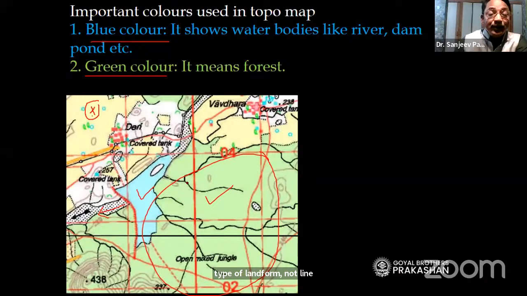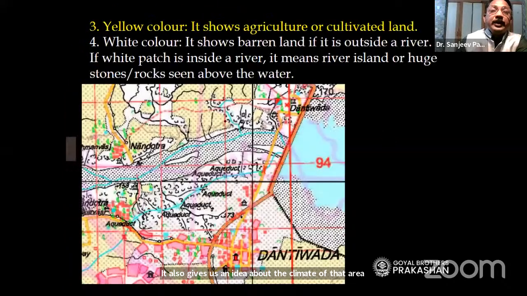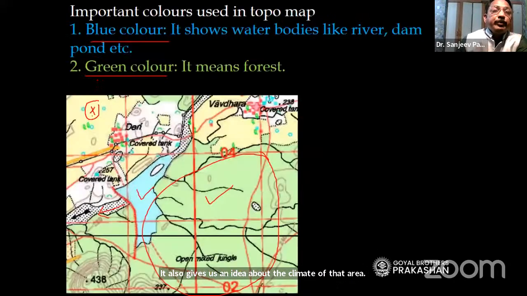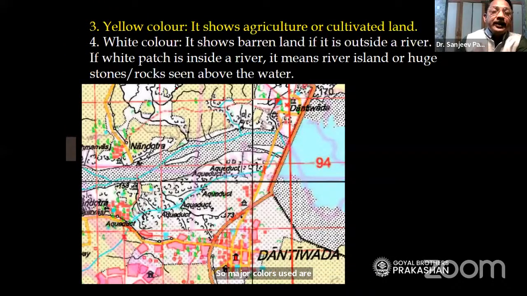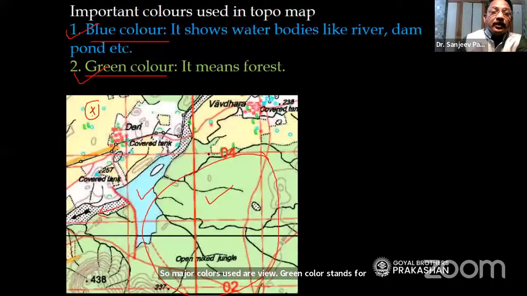It also gives us an idea about the climate of that area. So in this way, these colors play a very important role. The major colors used are blue, green for forest, yellow for agriculture, and white. If the white color is outside the river, now this blue here is a river,